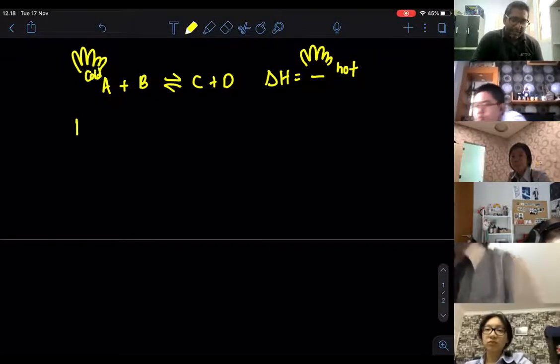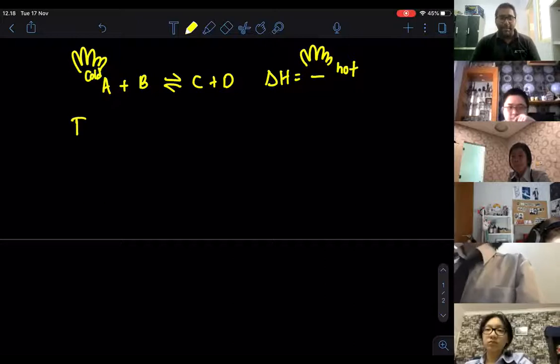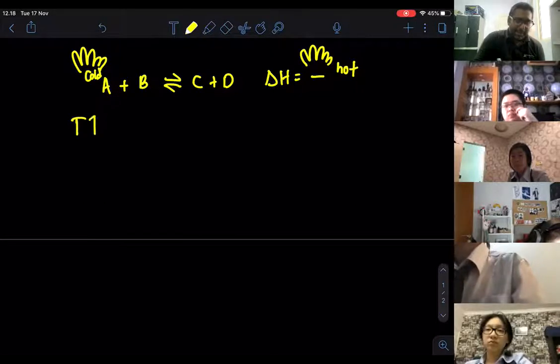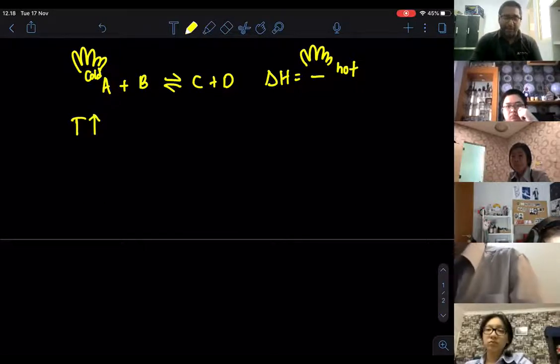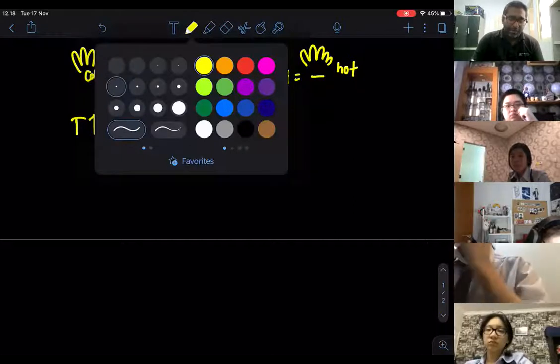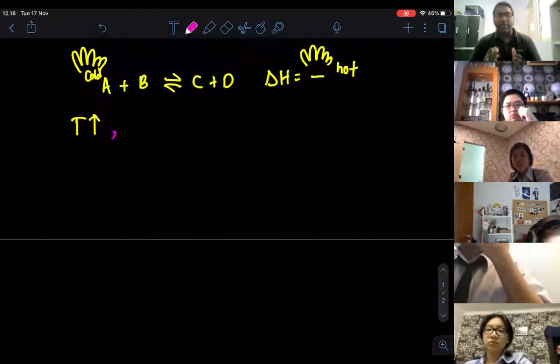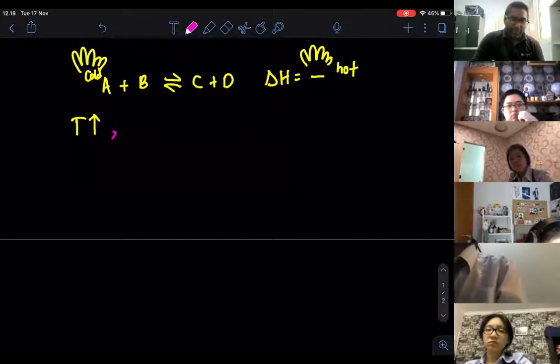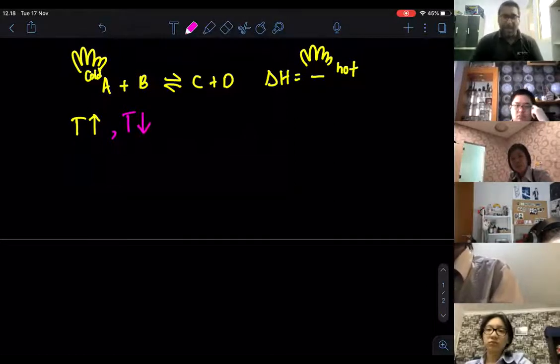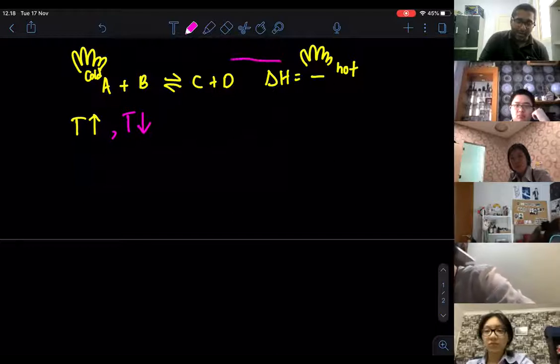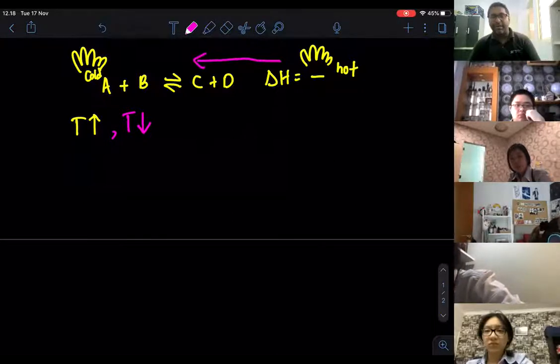Let's say you disturb this equilibrium by increasing the temperature. According to Le Chatelier's principle, you need to bring down the temperature. How do you bring down the temperature? By making sure the hot changes into cold.